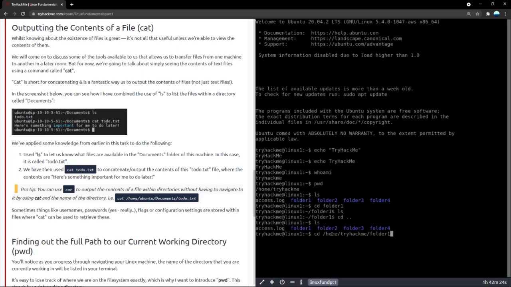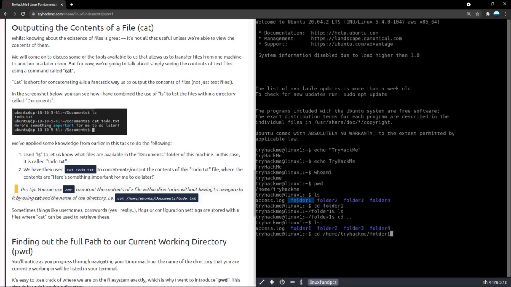but the reason the system is interpreting that this folder 1 is exactly in home and try hack me is because we're already there. So you don't have to type in the whole address every time. You can just type in the name if you're already in the directory. If this folder 1 was somewhere else, if you were not in home try hack me but we were somewhere else altogether, then this folder 1 wouldn't be referenced directly.